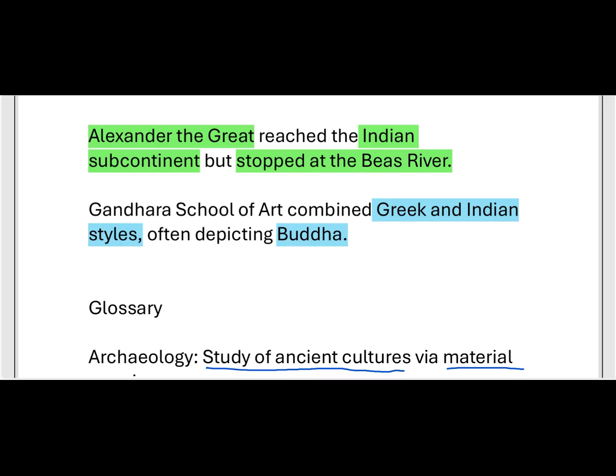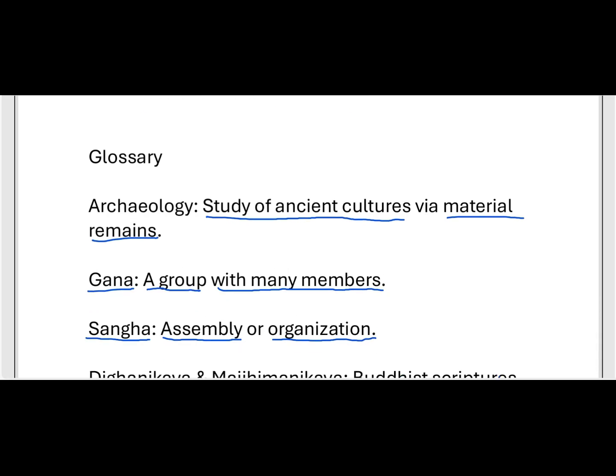And here there is a glossary. We have discussed archaeological evidence. Archaeology is the study of ancient cultures through material remains, through material sources.